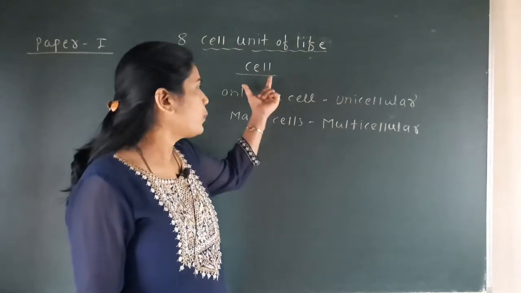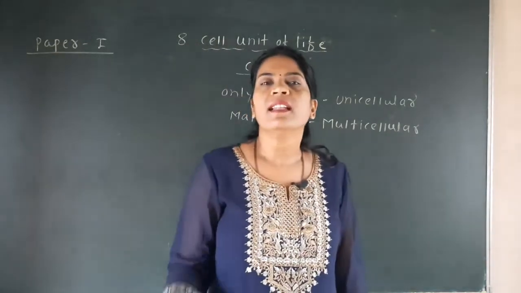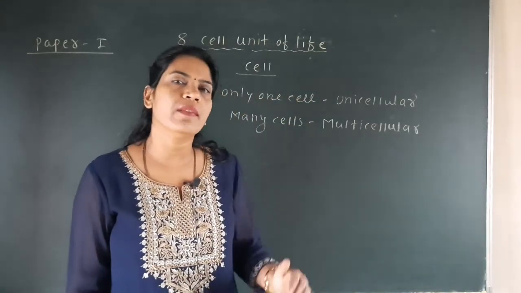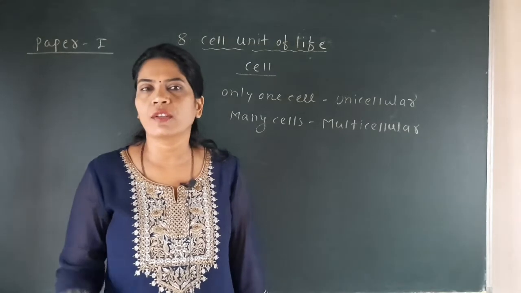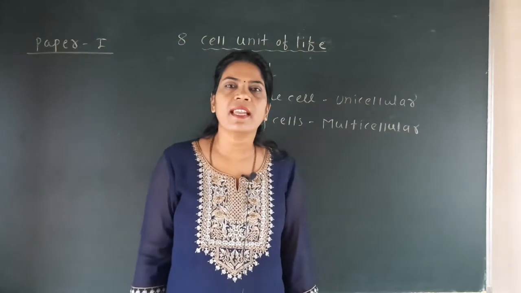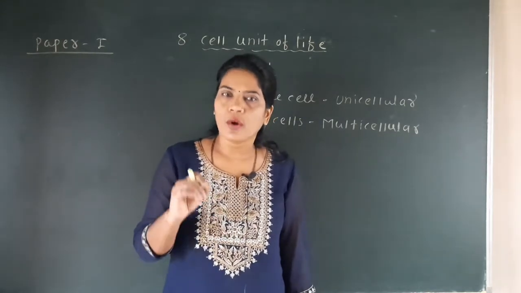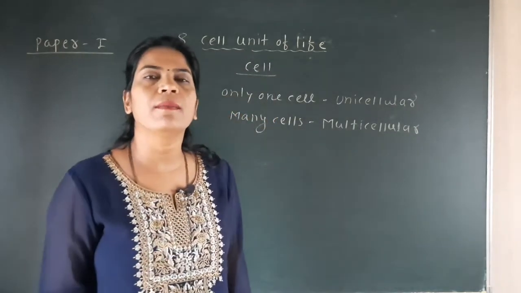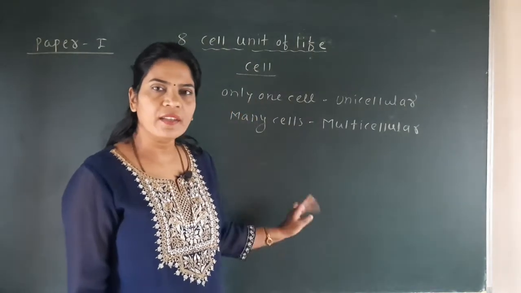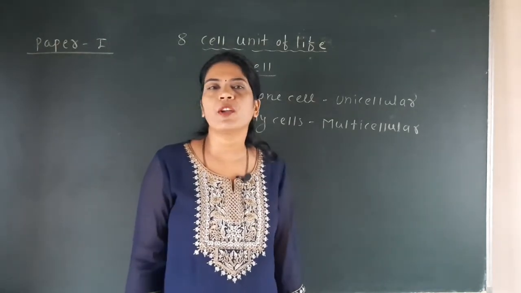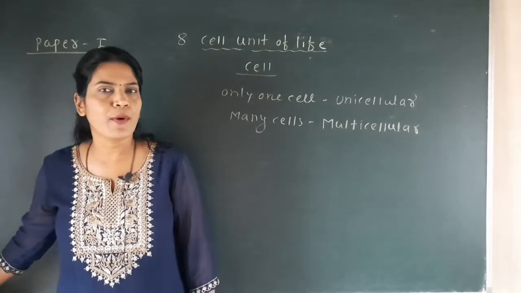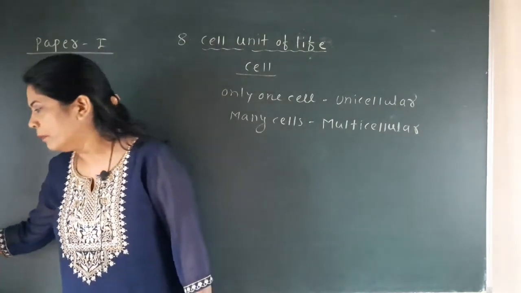So what we get here from the cell is that the cell is a part which distinguishes the living organism from the non-living organism, because a living organism is made up of the cell, and that's why we call it a living organism. It is the first thing. Some living organisms are made up of a single cell, that we call unicellular, and some are made up of many cells, that we call multicellular.